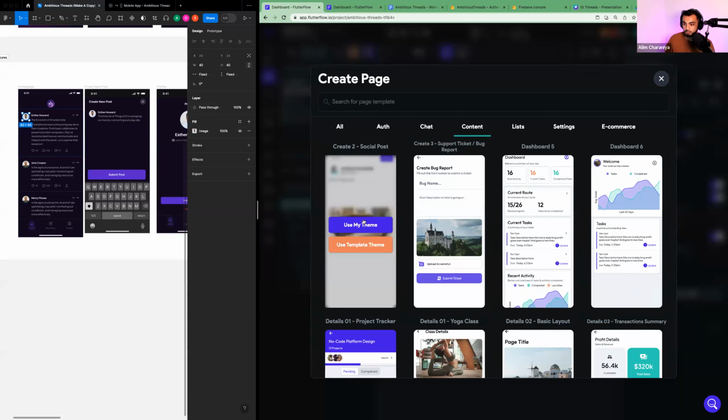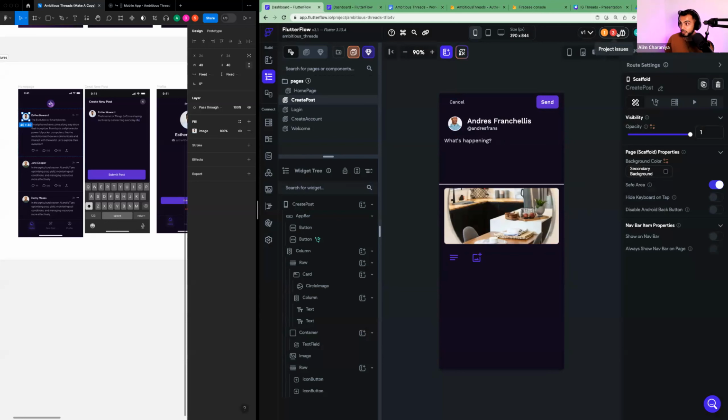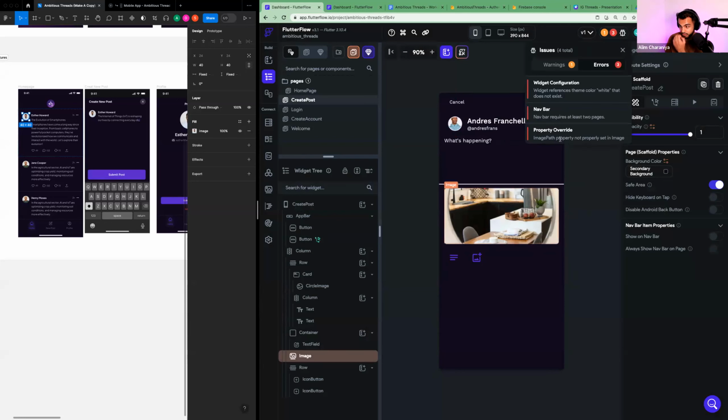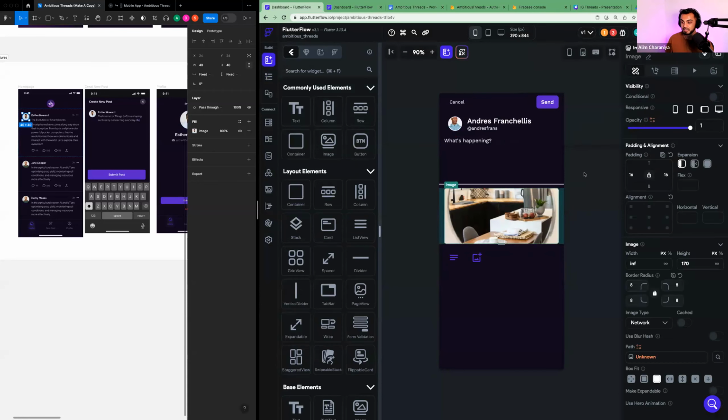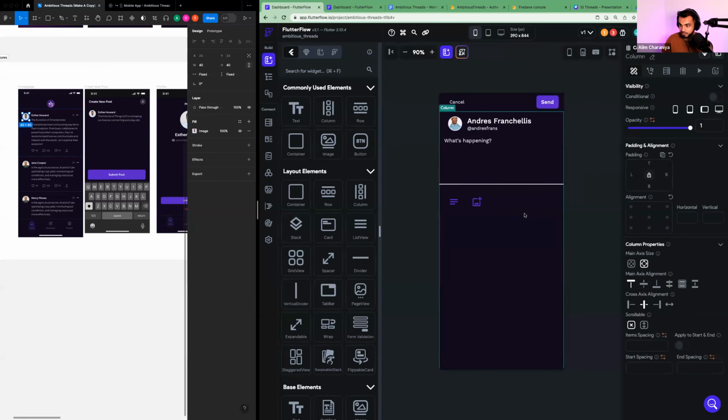I'm going to click on use my theme, and I'm going to change the name of this to create post and tap on create page. Boom. So we just created another page that looks like a social post page. Before I go further, I'm going to resolve any bugs. So the first one is property override, image path not properly set in image. So instead of us trying to solve this, let's just delete the image because we don't need it anyways. Let's delete these bottom buttons because we don't need them anyways, right?